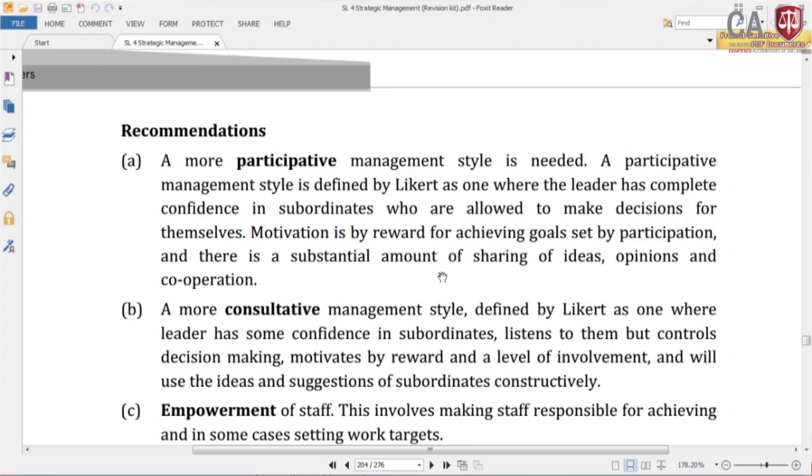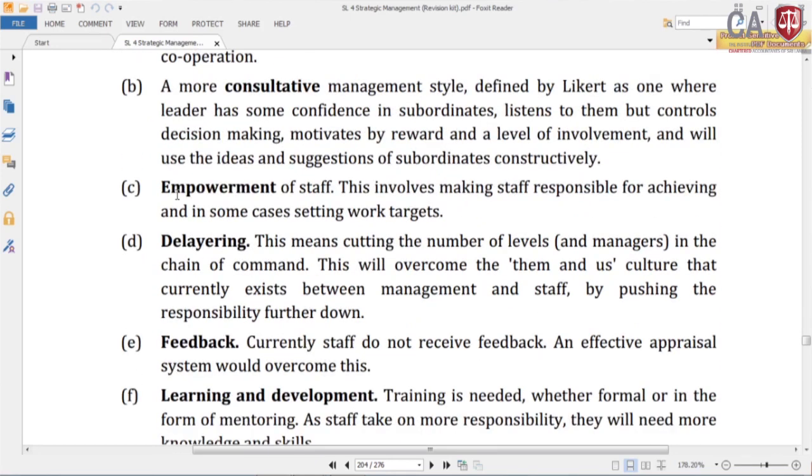A more consultative management style, defined by Likert as one where the leader has some confidence in subordinates, listens to them but controls decision making, motivates by reward and a level of involvement and will use the ideas and suggestions of subordinates constructively. So, you consult employees before taking decisions, that will also increase their motivation. Empowerment of staff, this involves making staff responsible for achieving and in some cases setting work targets. So, you give the responsibility to them. So, you fulfill one of the motivator factors.